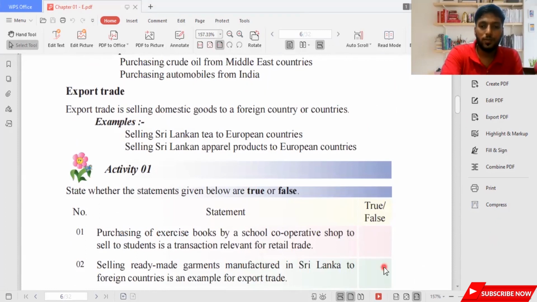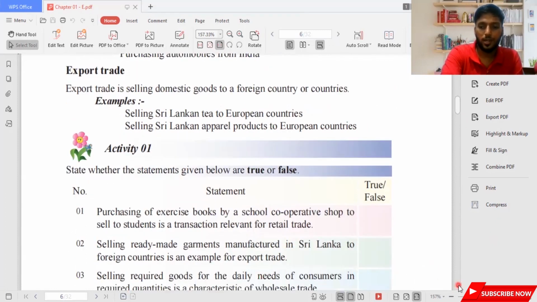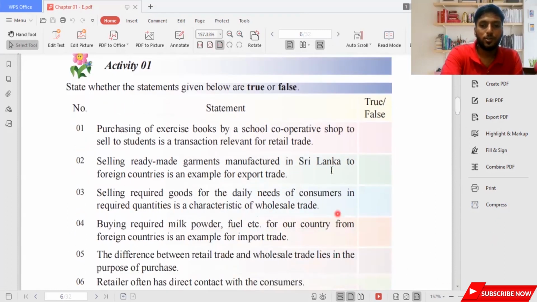State whether the statements given below are true or false. Let me ask you guys. Purchasing of exercise books by a school cooperative shop to sell to students is a transaction relevant for retail trade. So normally they are for retail trade. Now, is this true or false is the question.